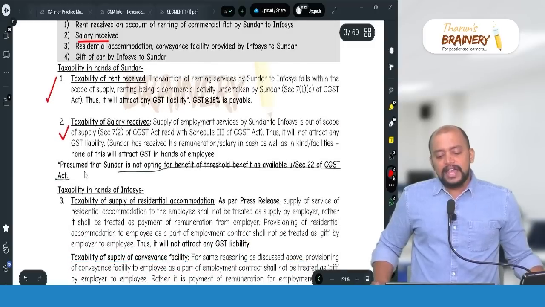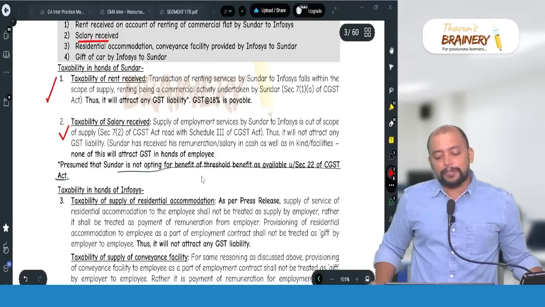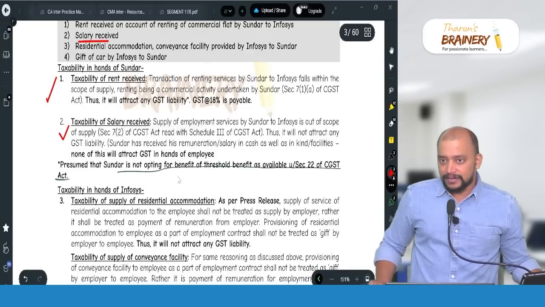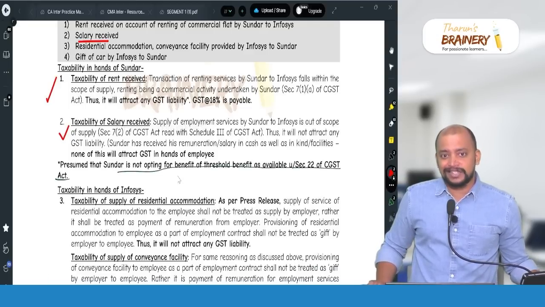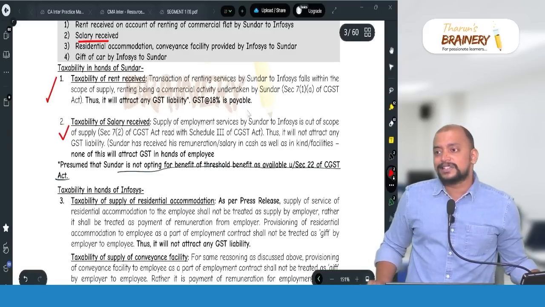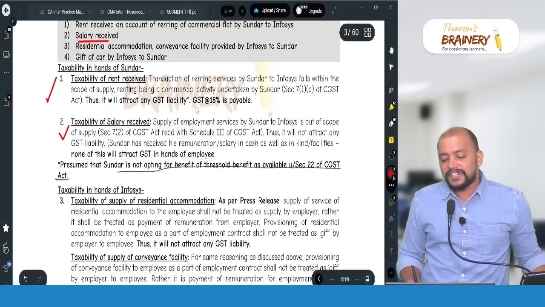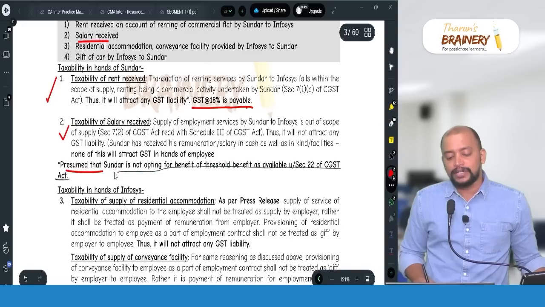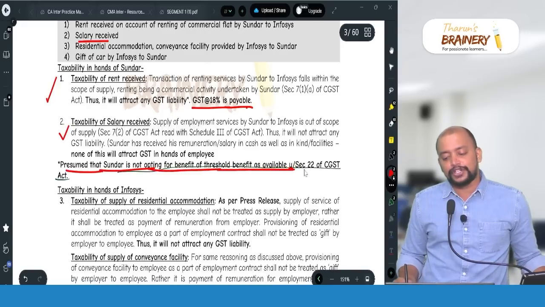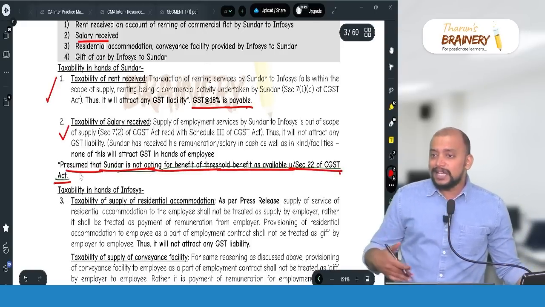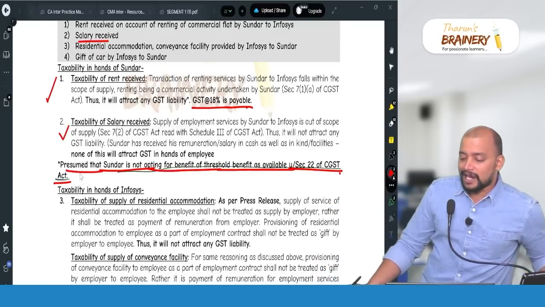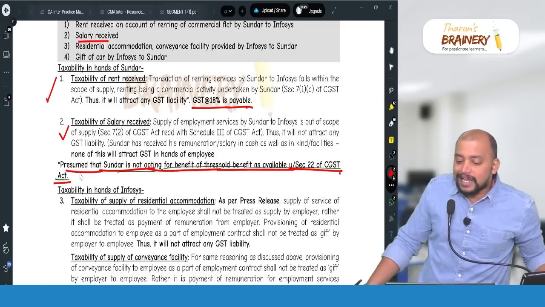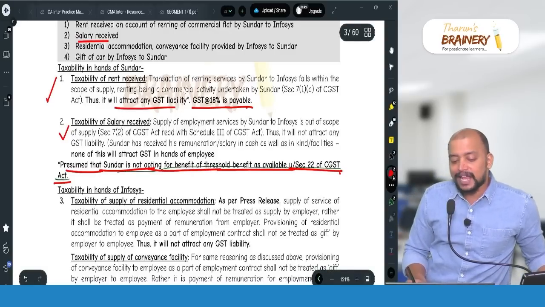Then here a presumption is taken that Sundar is not opting for the benefit of the threshold limit, that's why GST is payable. Suppose you take a different assumption, that they are not registered because their aggregate turnover does not exceed the threshold limit, then you will write that GST is not payable. I have written in the previous point, taxability of rent received, GST payable because of the assumption that I took. That is, Sundar is not opting for the threshold benefit, which means they have crossed the threshold limit. And suppose you take that they have not crossed the threshold limit, then in that case GST is not payable, but the service will be taxable.